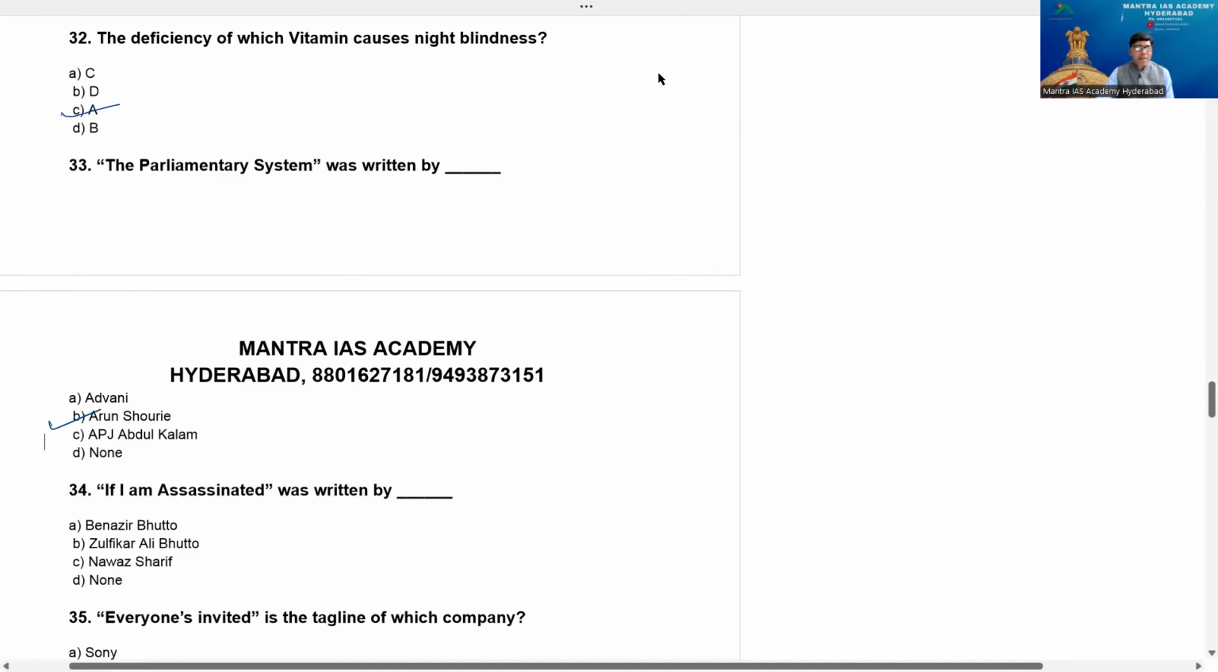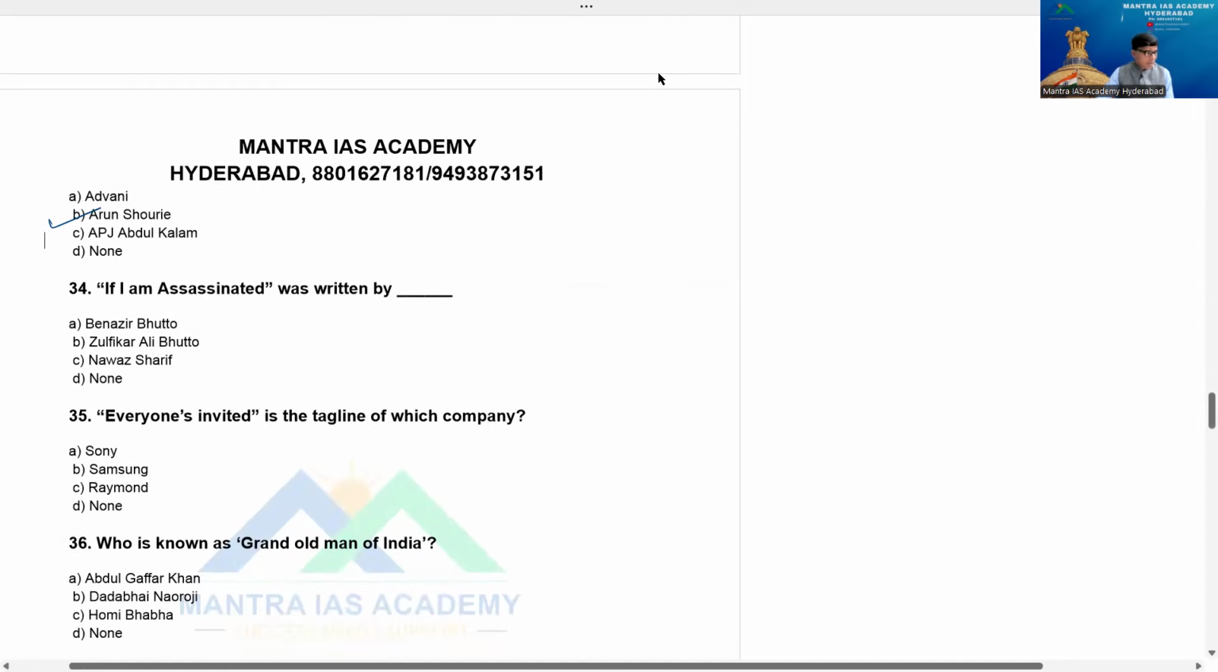34th, If I Am Assassinated was written by whom? The same, of course, it's also a book. Who wrote this book? Option A, Benazir Bhutto. You might know, of course, she was an ex-Pakistan Prime Minister, and Zulfikar Ali Bhutto was the father. Nawaz Sharif was also an ex-Prime Minister of Pakistan. So the answer is Benazir Bhutto.